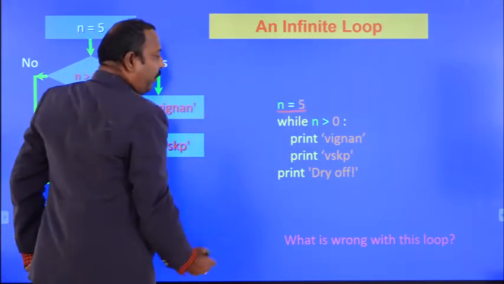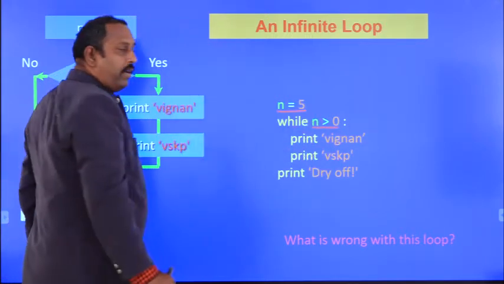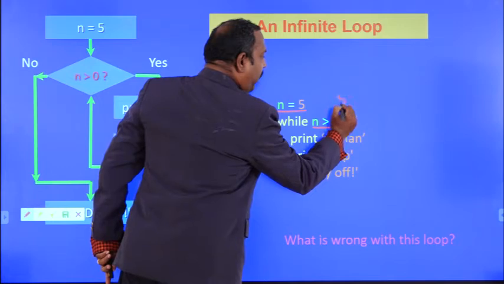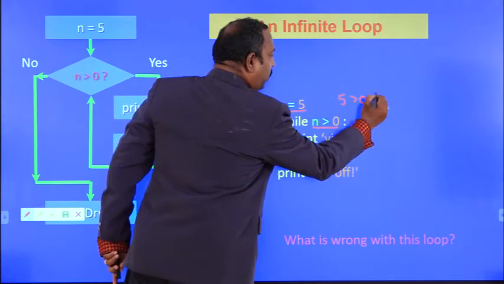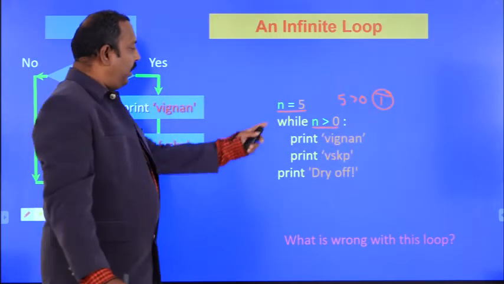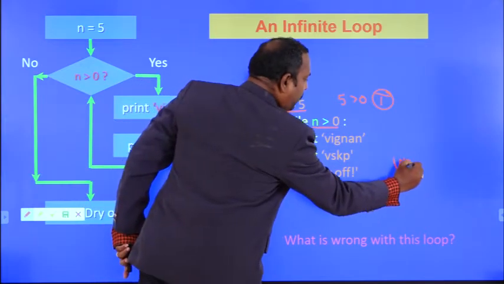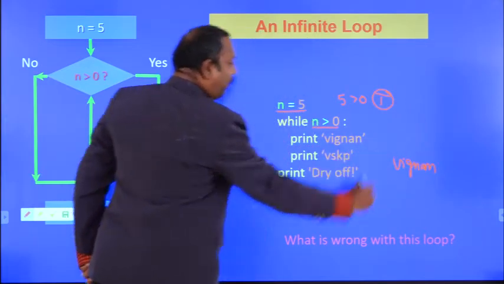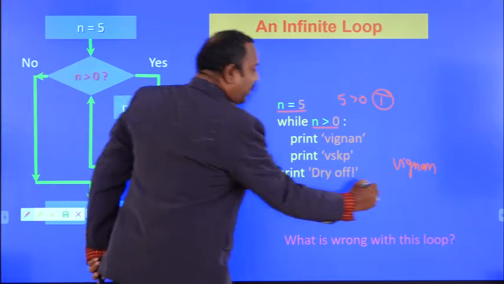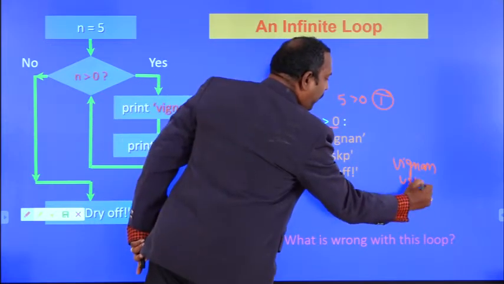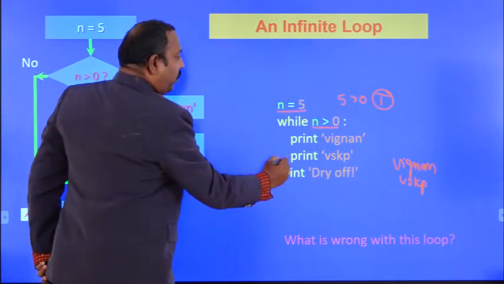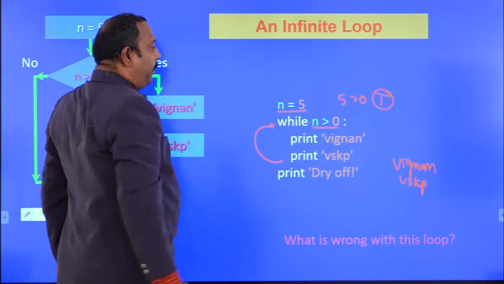So n equal to 5, and here the test condition 5 greater than 0. So 5 greater than 0. Condition is true. So it will execute print Vignan. Vignan will be printed. After that print VSKP. So VSKP will be printed, and again it will go to the while loop here.